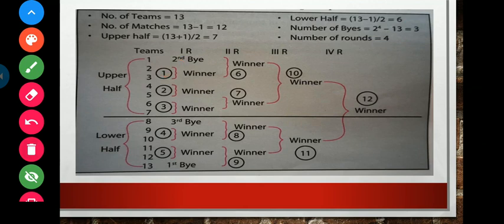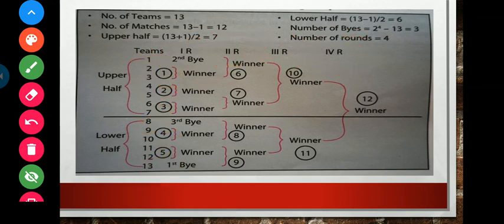2 will play with 3, 4 will play with 5, and 6 will play with 7, but 8 will not play. 9 and 10 will play, and 11 and 12 will play. Now 13, 8 and 1 will play the match in the second round, then the third round, then the fourth round.